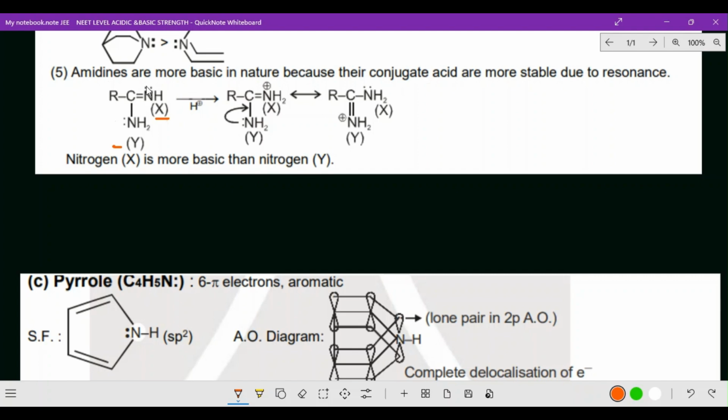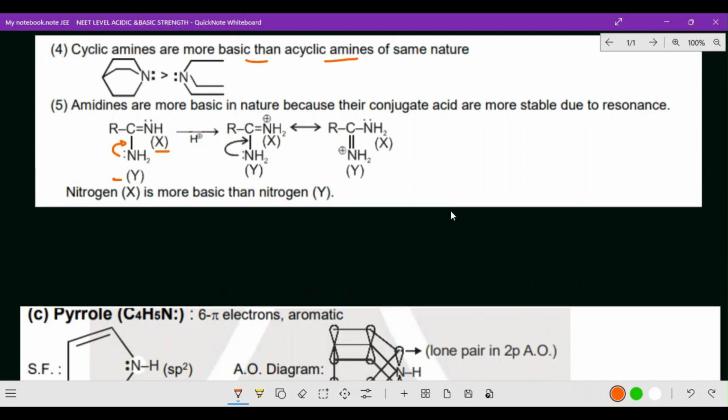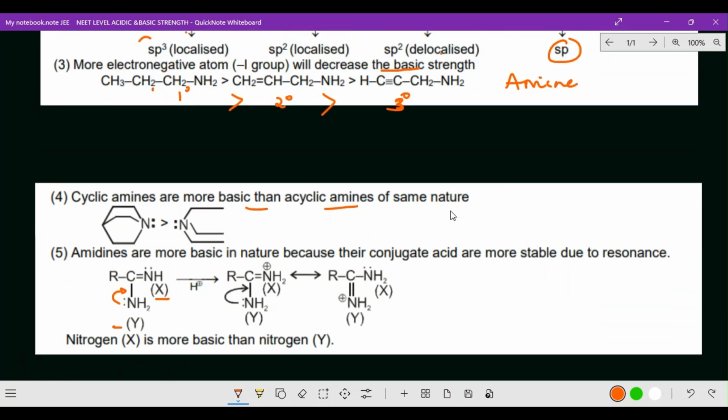Here X actually cannot move because it is a localized electron. So delocalized electrons will be less basic than localized. Already we have gone through this point, right? See, we have gone through here sp2, right?